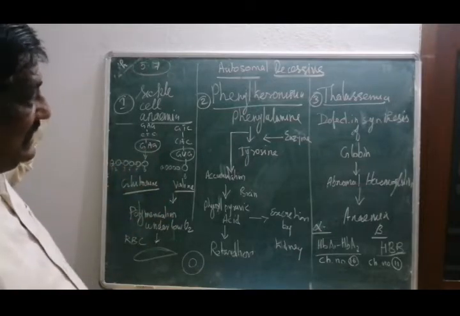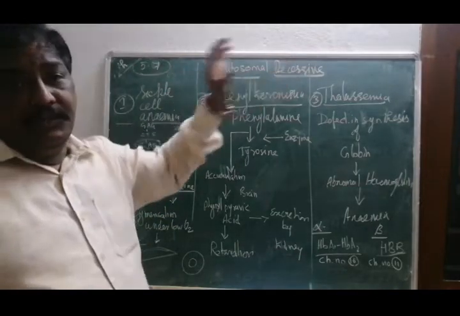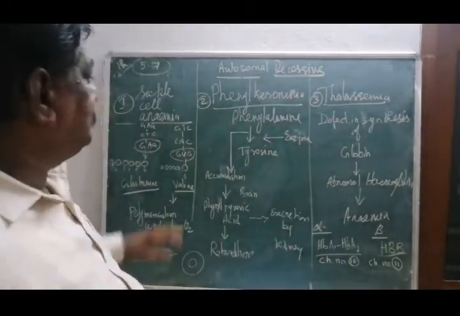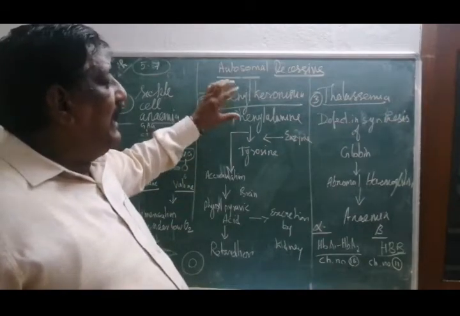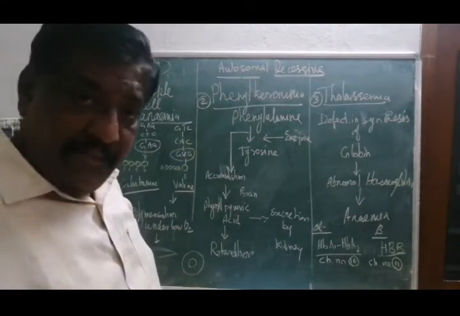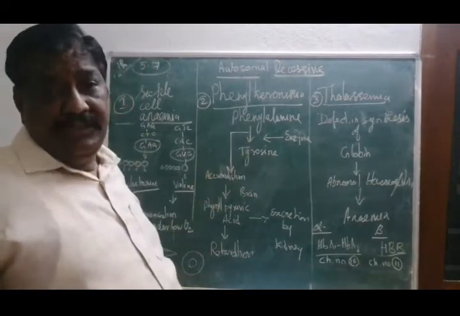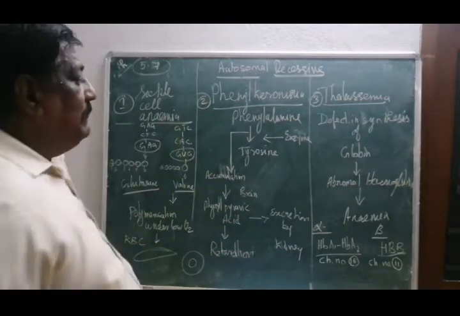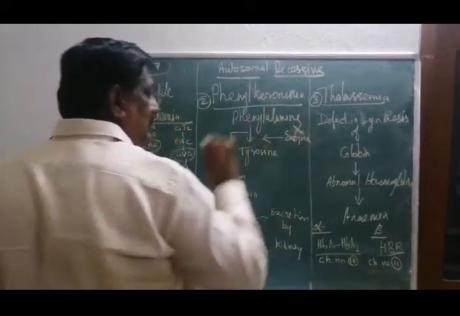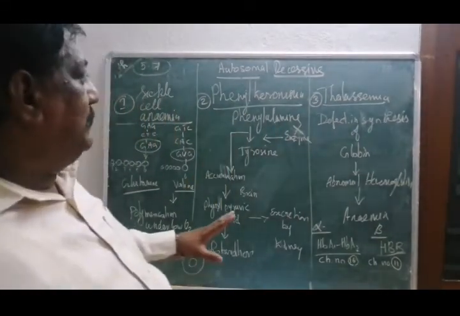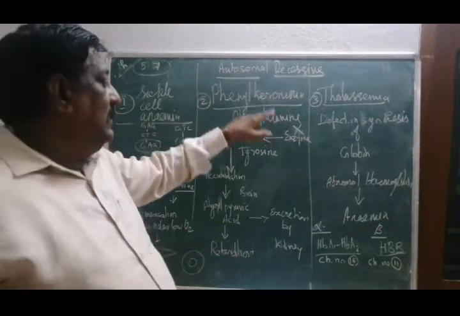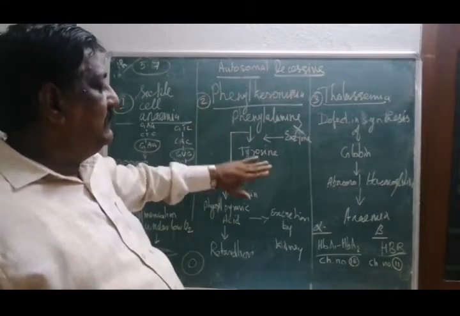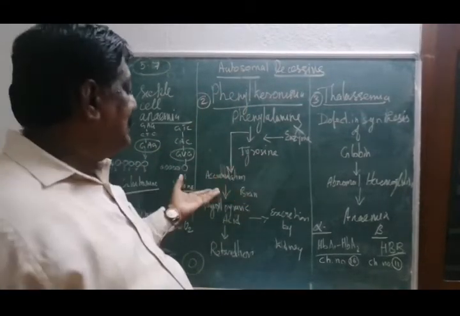This is one condition. The second, phenylketonuria. Ketonuria is nothing but about the urine, right? Normally, phenylalanine is a chemical which is converted into tyrosine by an enzyme. This is a normal process which takes place in the body. When this enzyme is absent, suppose, it is an autosome, right? That leads to collection of this because it is not converted into tyrosine. So it gets collected.